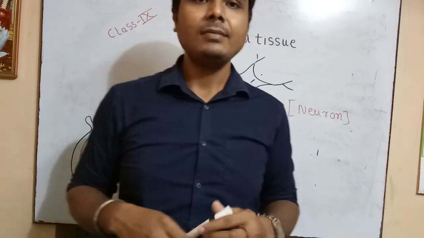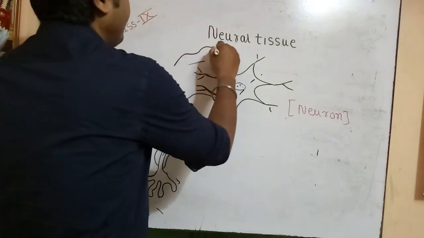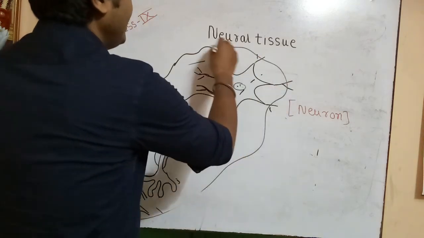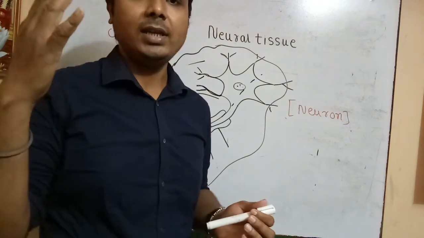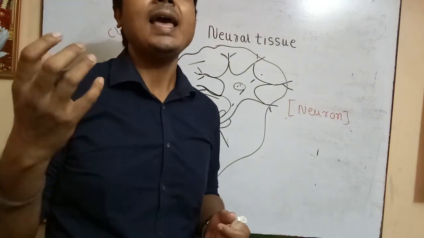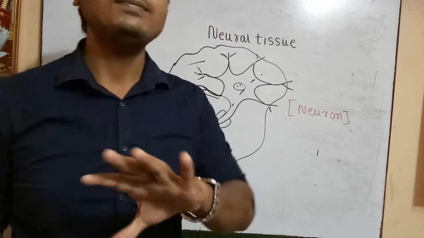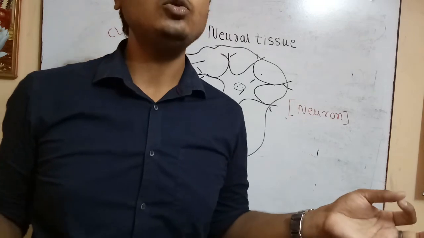Apart from this, there are other tissues present around the nervous tissue. These are known as neuroglia cells or tissues. These neuroglia tissues actually help, support and protect the neurons. Okay, so this was all about animal tissues.